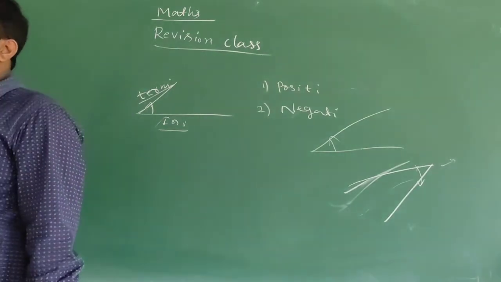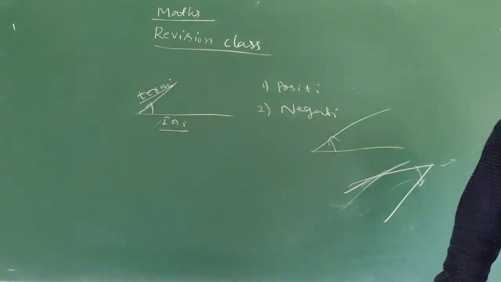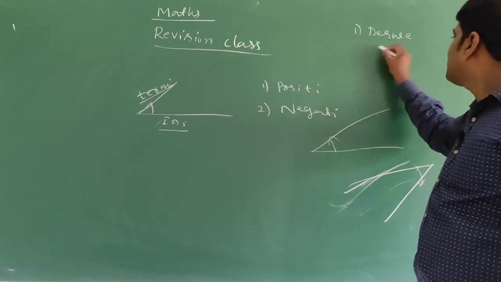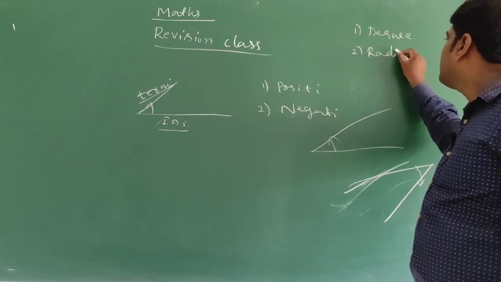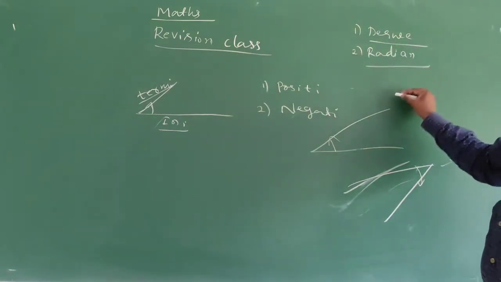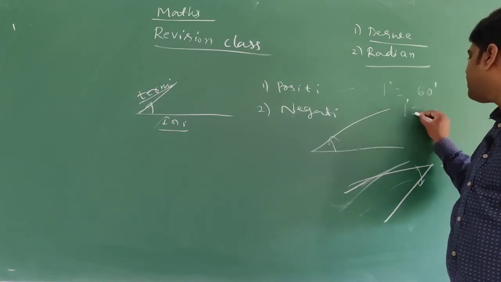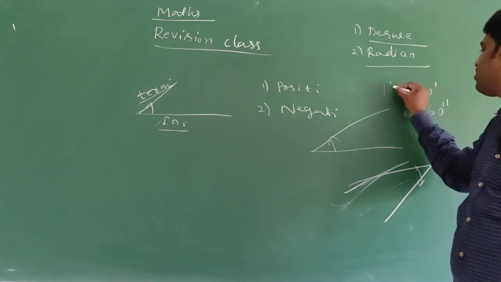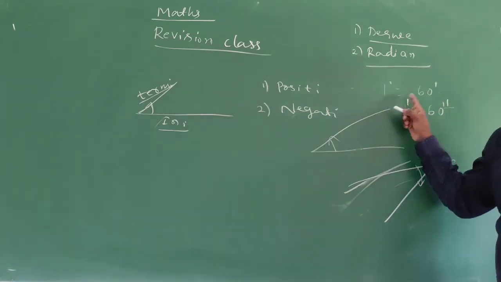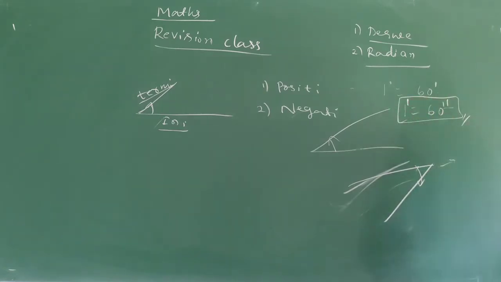And again, the measurement of angle can be divided into two different forms. One is degree measure, another one is radian measure. Already I told you 1 degree can be divided into 60 minutes, and 1 minute can be divided into 60 seconds. This is degree, this is minute, this is seconds.